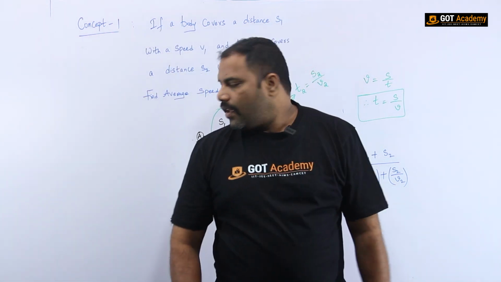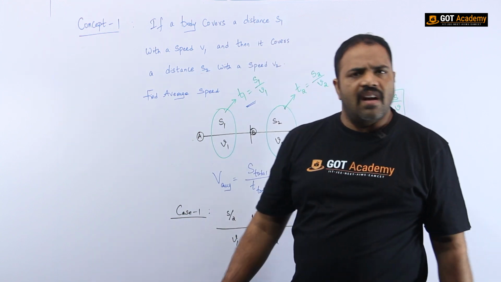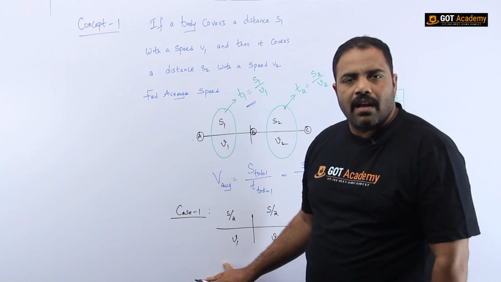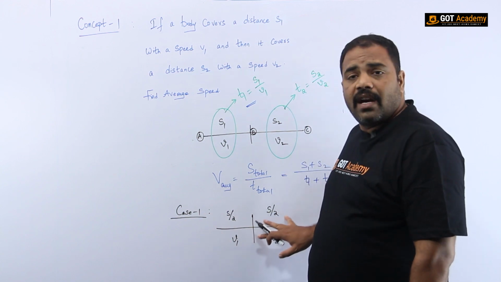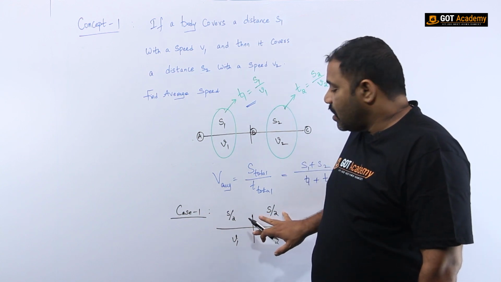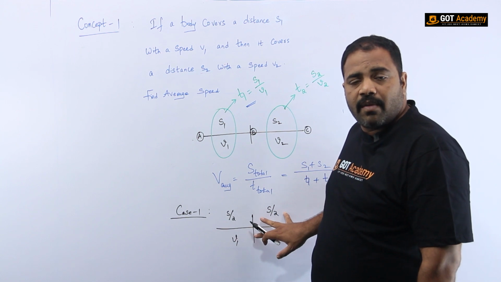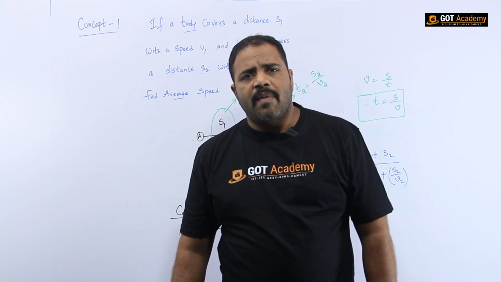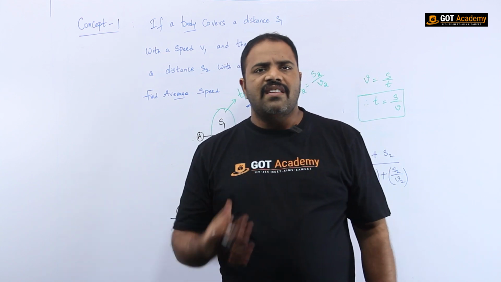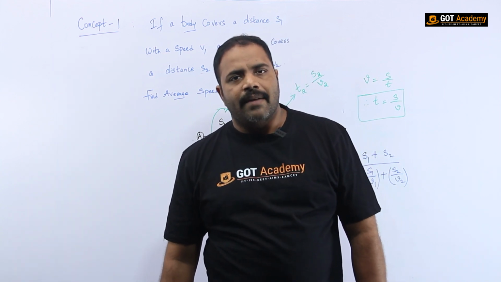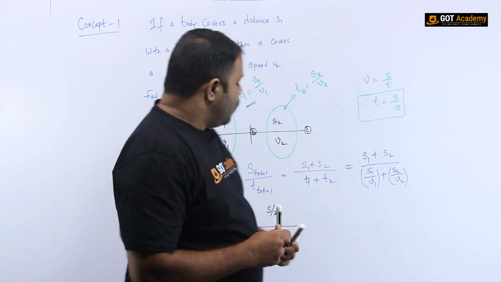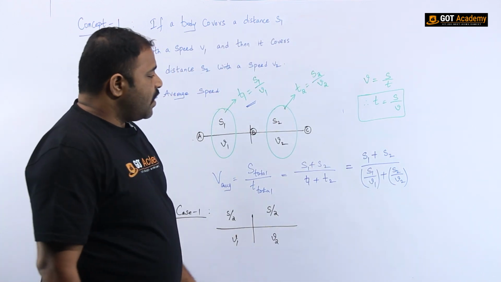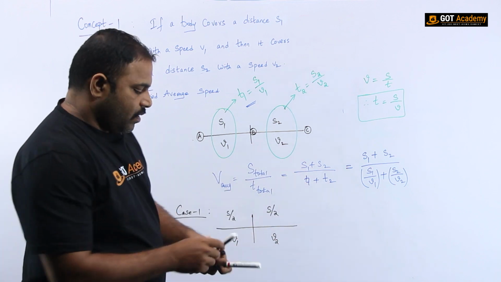Repeating, my dear children, a body is there or a boy is there or a girl is there. He covers half of the distance with the speed V1 by using a motorcycle, and then the remaining half, that is S by 2 again, he moves with a speed V2, maybe by using a car or a bicycle. Then our interest is that we have to find out the average speed. Clear? So in order to deal with such concepts, we have to know this relation.